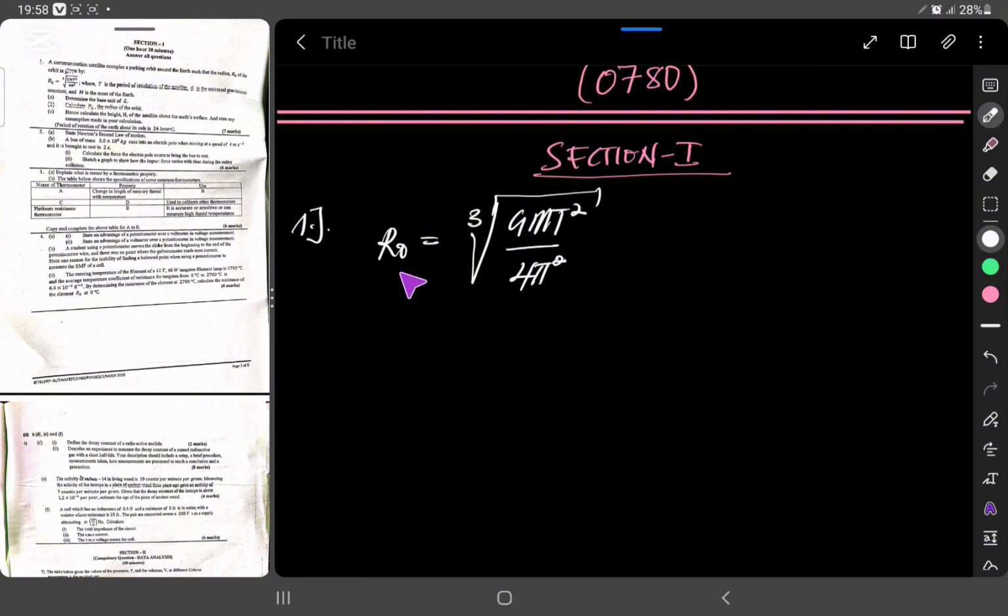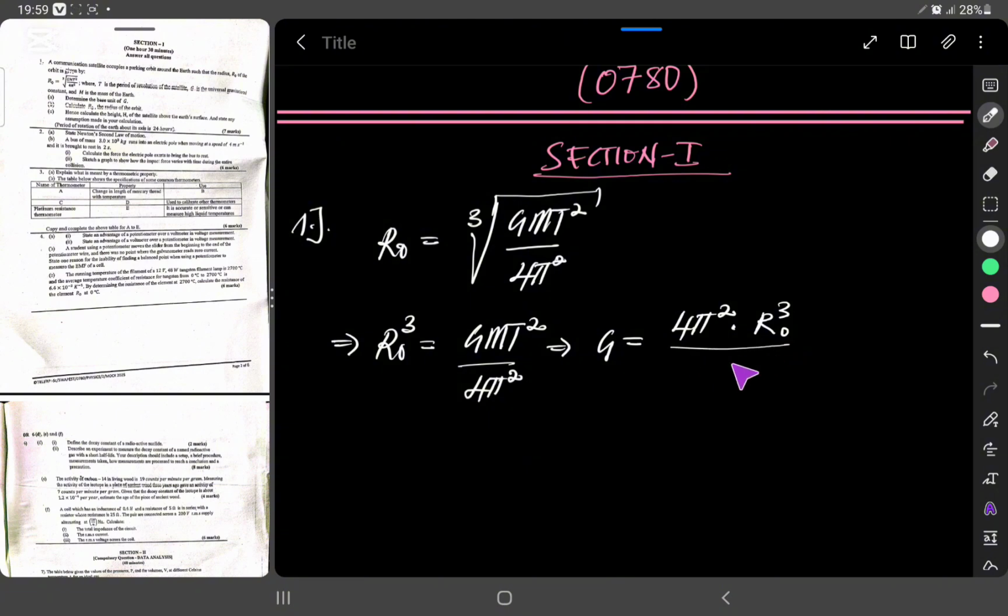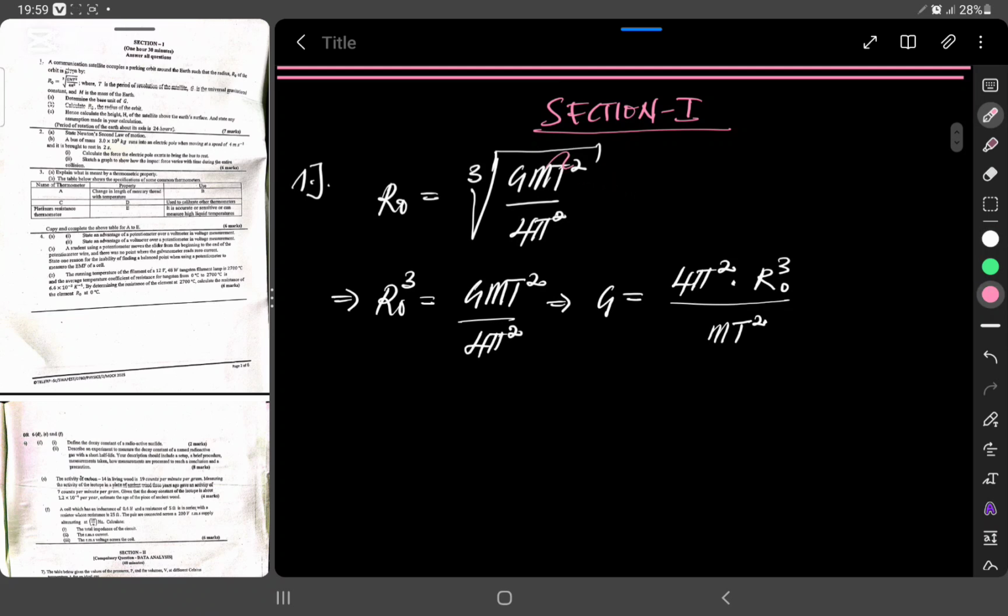So if this equation is homogeneous, then rearranging the equation, the arranged form of the equation will also be homogeneous. So if I decide to cube both sides, I'm going to have r0 cubed equals the cube root taking care of itself, so GMT squared divided by 4 pi squared, which gives me G equals 4 pi squared times r0 cubed divided by MT squared. So since this equation was homogeneous, then this will also be homogeneous.